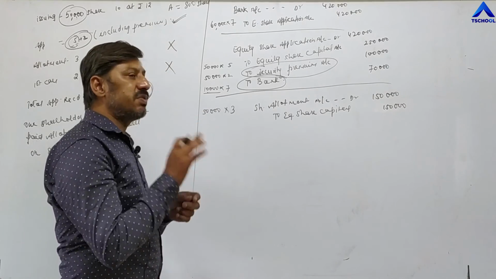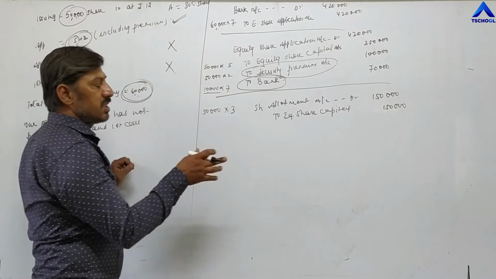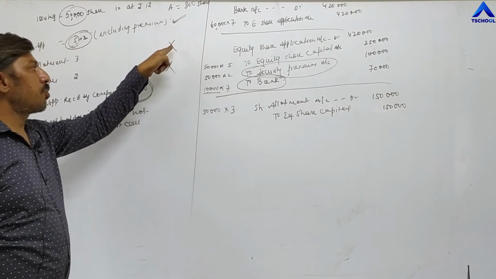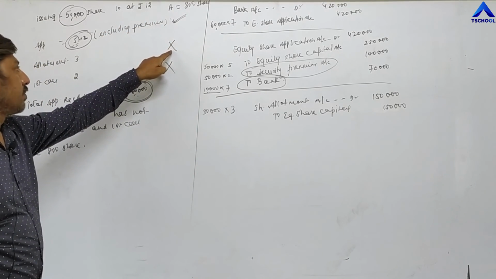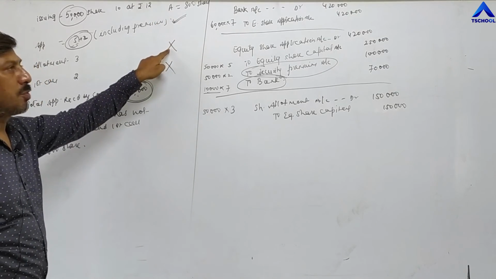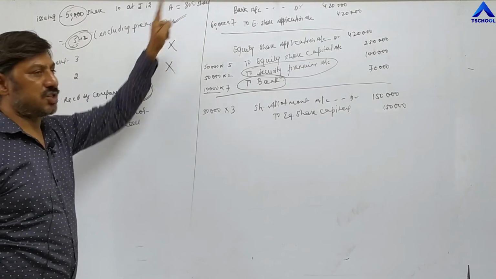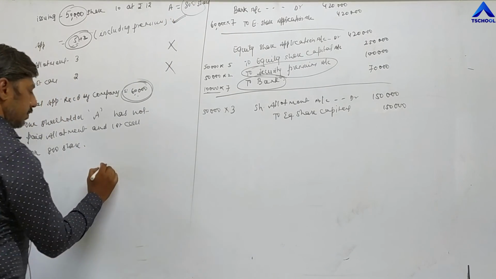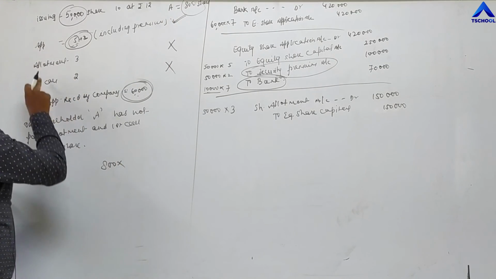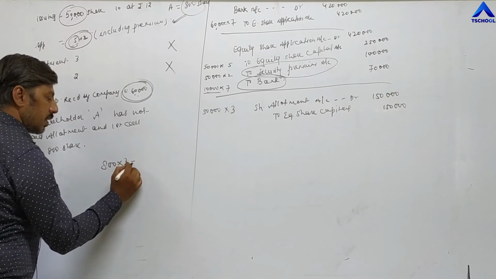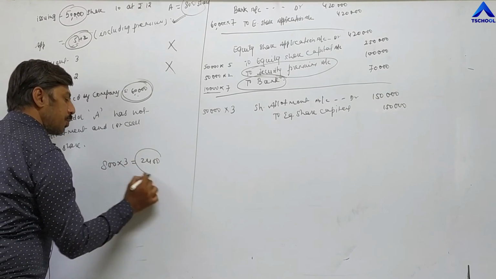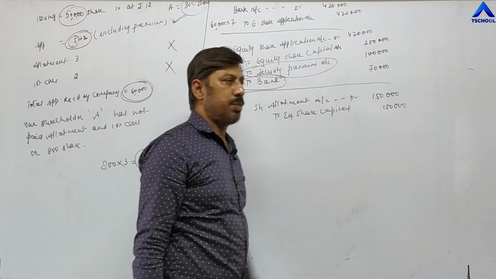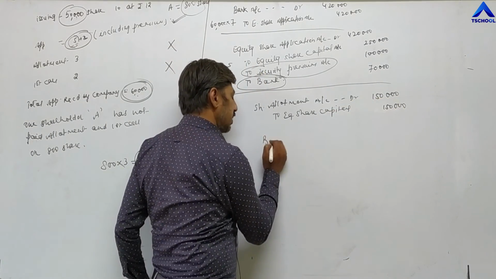Now, at the time of receiving the allotment money, one shareholder A has not paid. Here a cross mark is given. It means he has not paid this installment, on 800 shares. So 800 into the value of allotment, which is 3: the total 2,400 rupees the company is not receiving out of 1,50,000 rupees. So the company will show the entry like this.